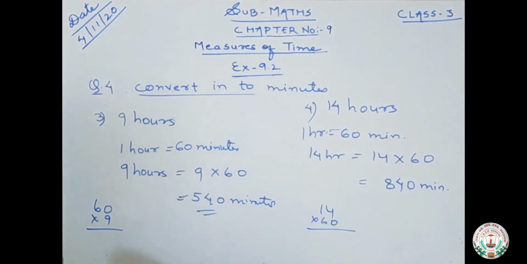So, like this also, in this question also 2 I am leaving. You can solve that question. You will try to solve that question by your own. Number 5th is 25 hours. You will just multiply 25 by 60. And then last is 38 hours. You will just multiply that by 60 minutes.